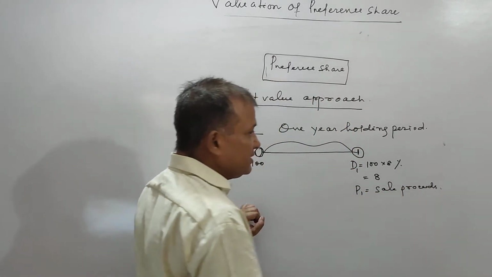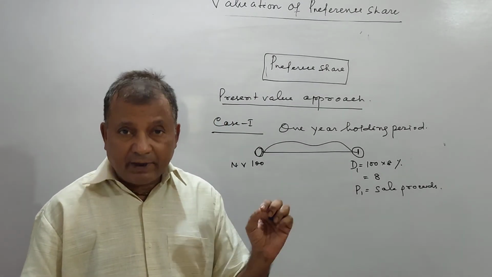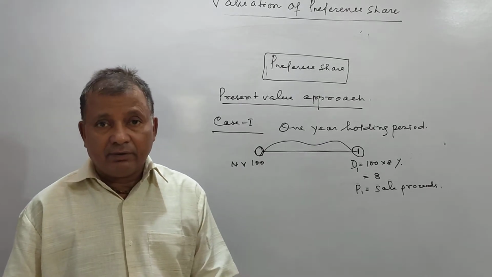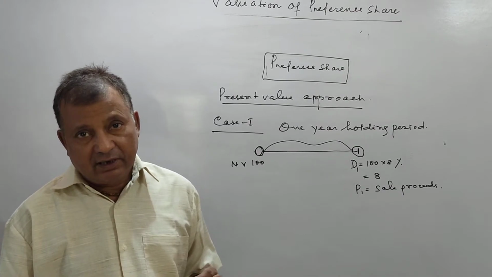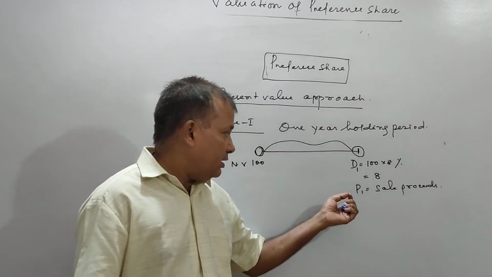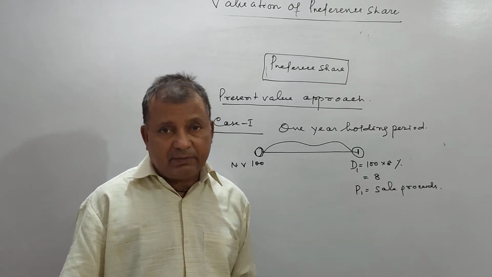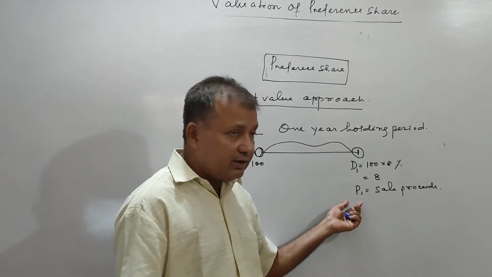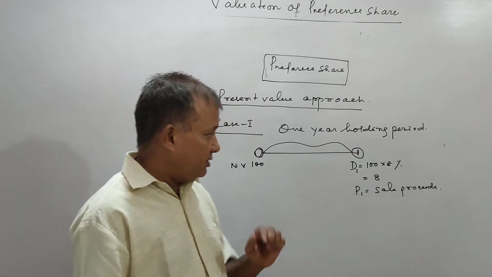The sale proceeds is the value of preference share at the end of the first year. अगर कोई इन्वेस्टर चाहते हैं कि ये सेल करेगा तो कौन सा प्राइस में वो सेल कर सकता है? He can sell it at T1 at the end of the year.